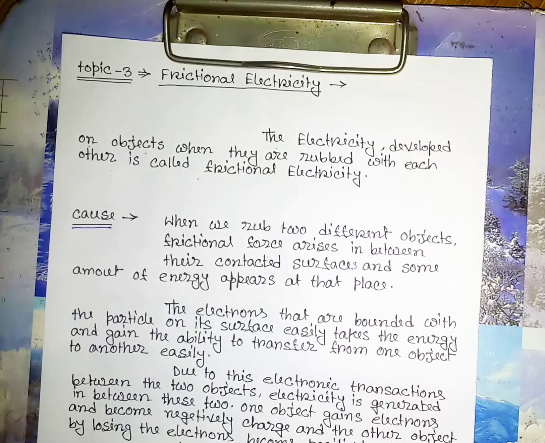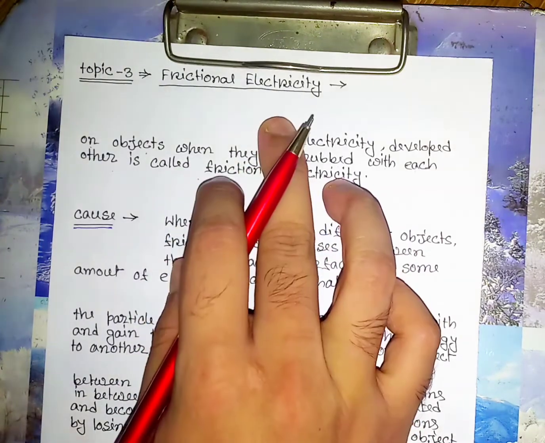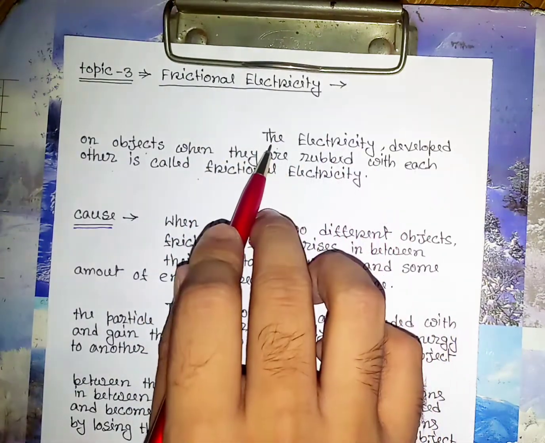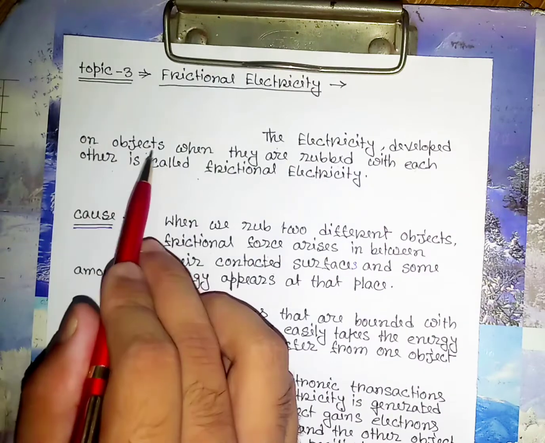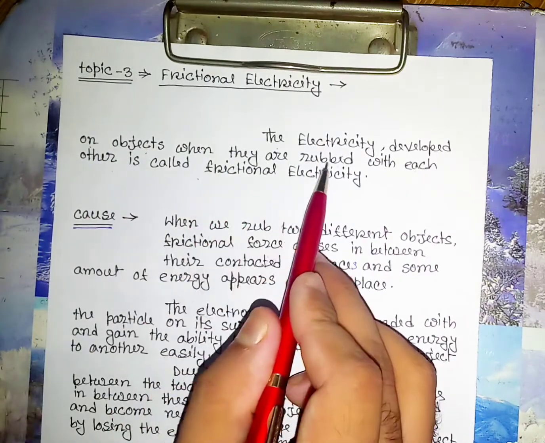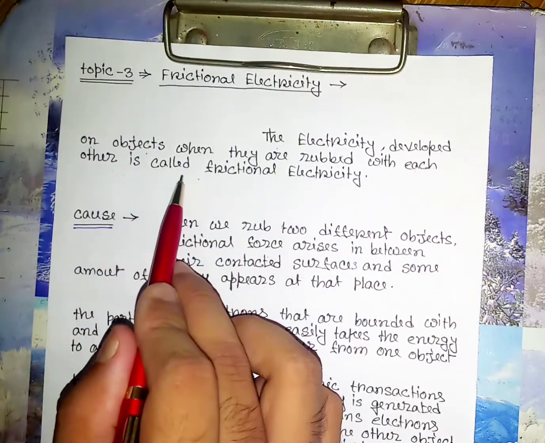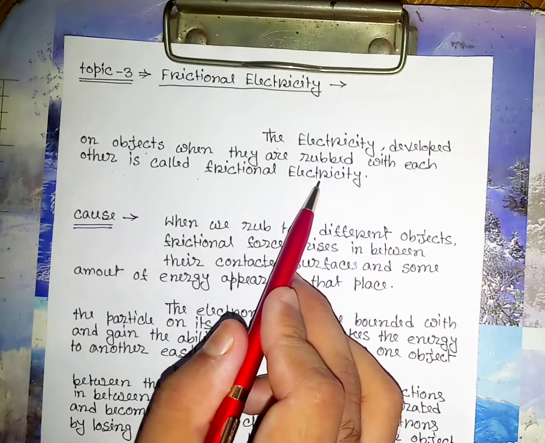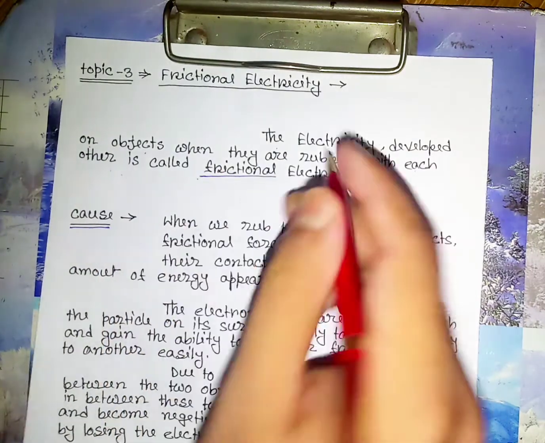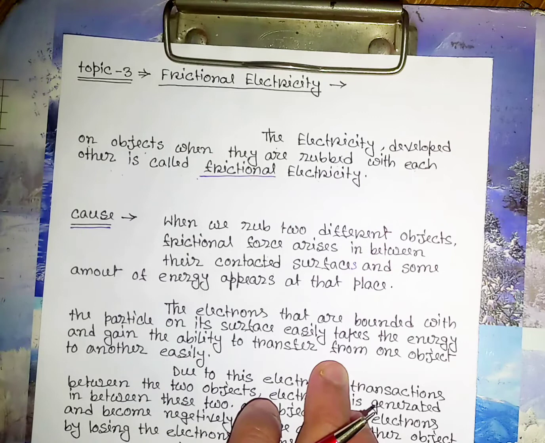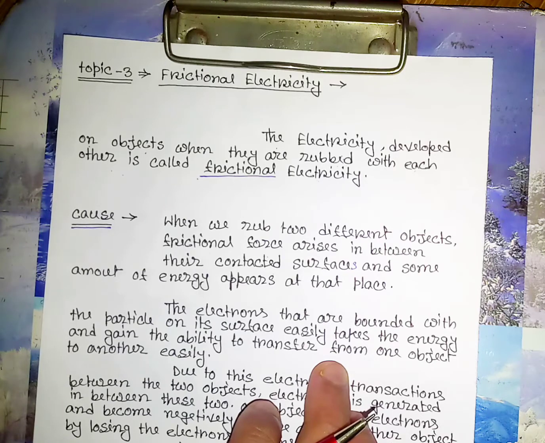Now, come to the topic frictional electricity. The electricity developed on objects when they are rubbed with each other is called frictional electricity. The term frictional is used here because this type of electricity arises due to the frictional force acting between two rough surfaces of the objects.